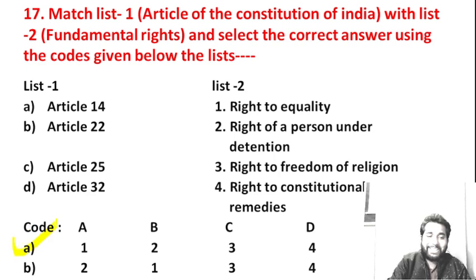If your answer is A, then it is correct. Article 14 is the right to equality. Article 22 is the right of a person under detention, preventive detention. Article 25 is the right to freedom of religion. Article 32 is the right to constitutional remedies. So option A is correct.